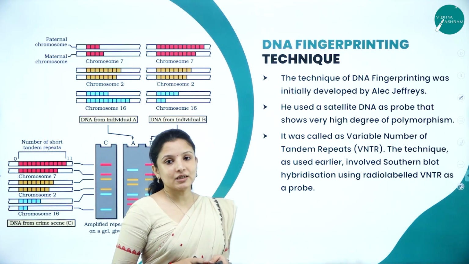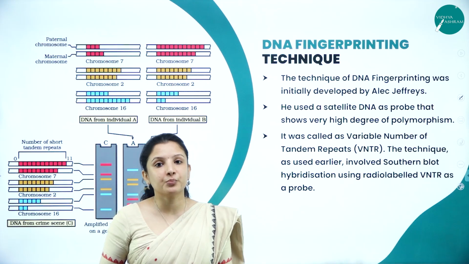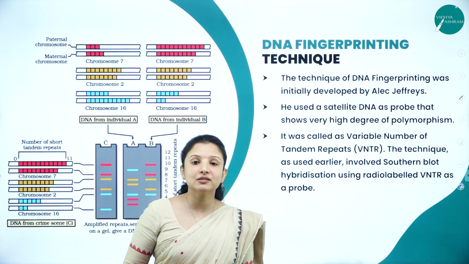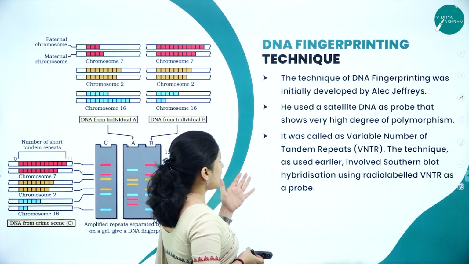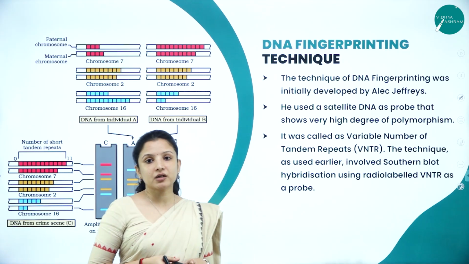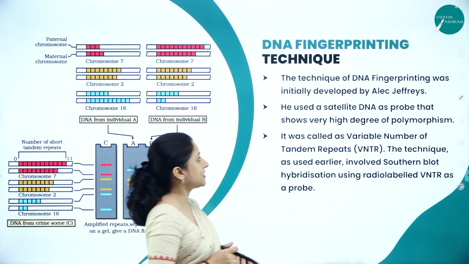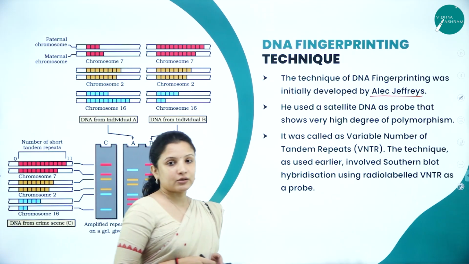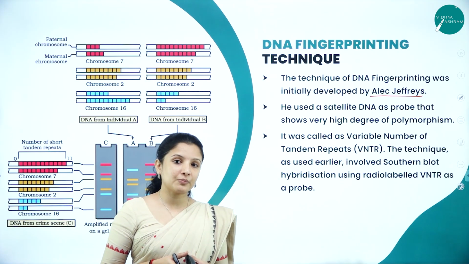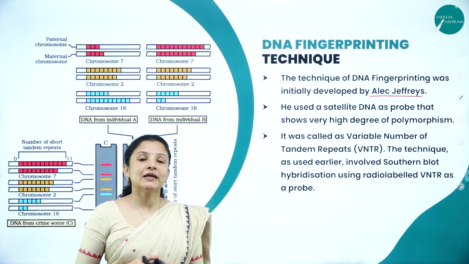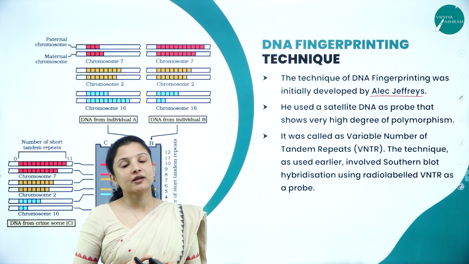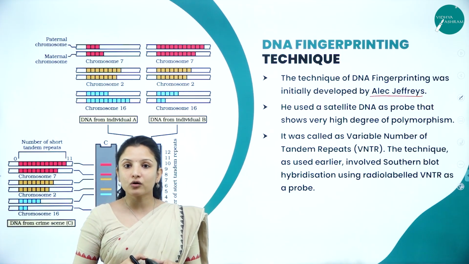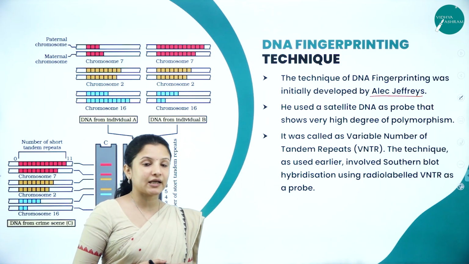So moving further, let us study the DNA fingerprinting technique. What is done in DNA fingerprinting? How is it exactly done? This technique of DNA fingerprinting was invented by a scientist, Alec Jeffreys. What is used in DNA fingerprinting? We learned in the previous slides, it is the satellite DNAs, which are the DNAs that do not code for any proteins. They are non-coding in nature. They do not produce any proteins.